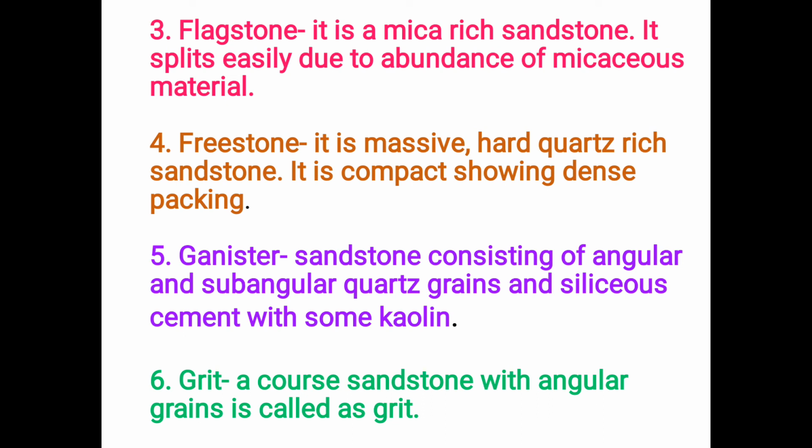So all these are included in arenaceous deposits. In the next lecture we are going to learn argillaceous deposits, which are very fine grain: rudaceous, arenaceous and argillaceous.